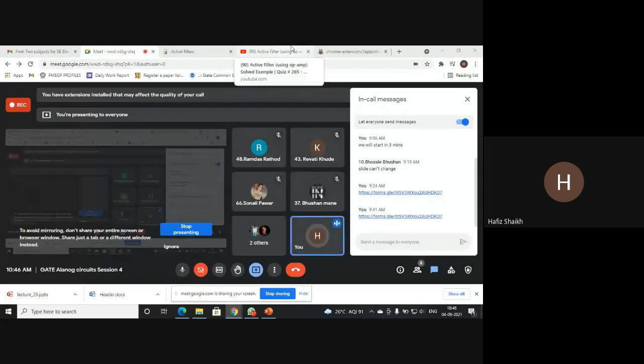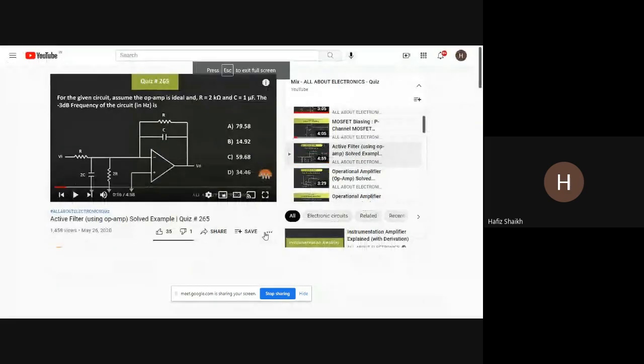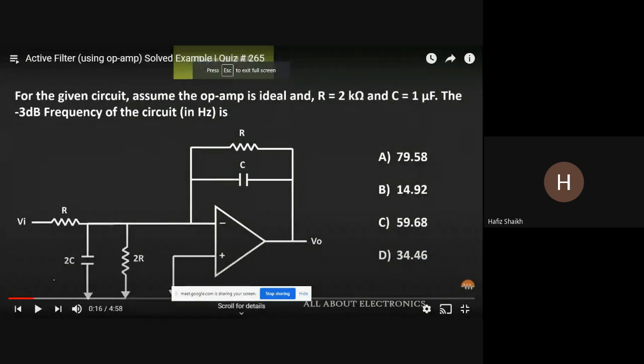Now we'll see a numerical on active filter. Okay, so let's see the question. For a given circuit, assume the op-amp is ideal and R is equal to 2 kilo ohm, C is equal to 1 microfarad. The minus 3 dB frequency of the circuit is what we have to calculate.